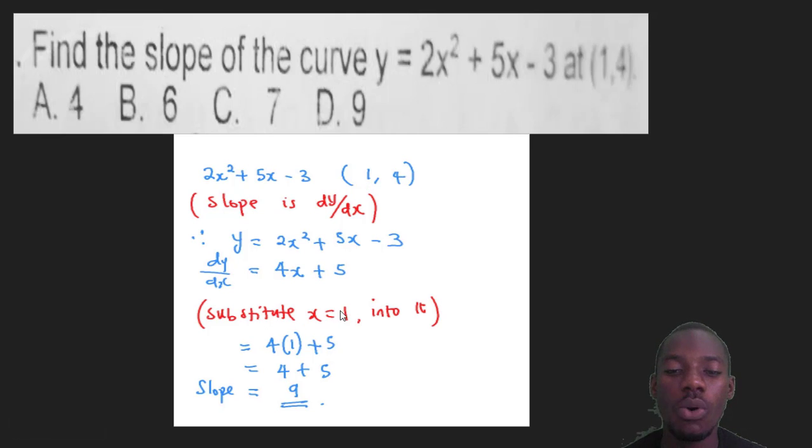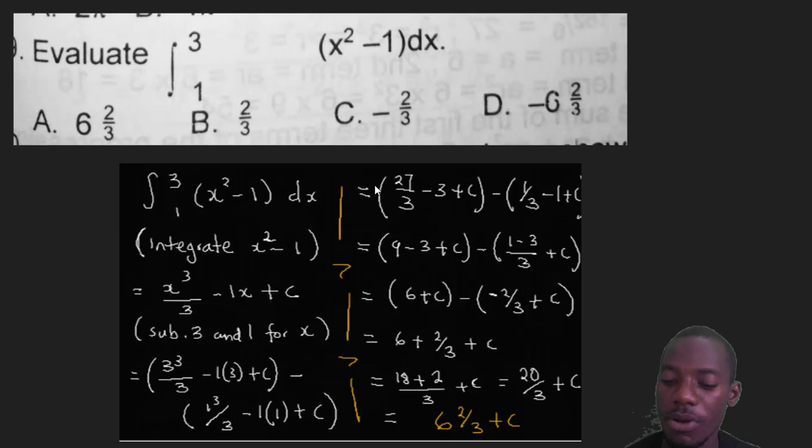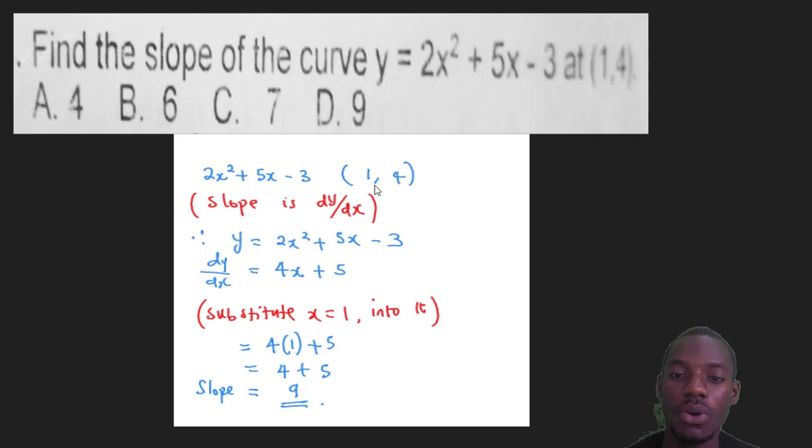Now substituting x equals 1. Because this is my x and this is my y. So if x is 1, you plug in 1 for x here. That will become 4 bracket x, that's 4 times 1 plus 5. 4 times 1 is 4, plus 5, which is 9. So the slope, or the gradient, is 9, and that is the end of that.